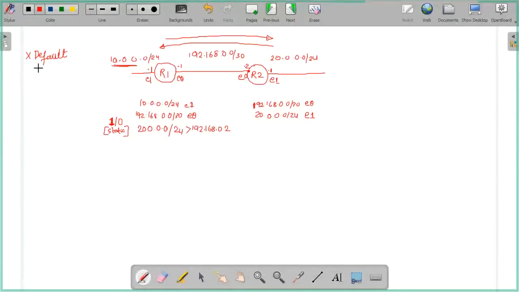Then which is the other route? Dynamic routing is there, and there is static route.